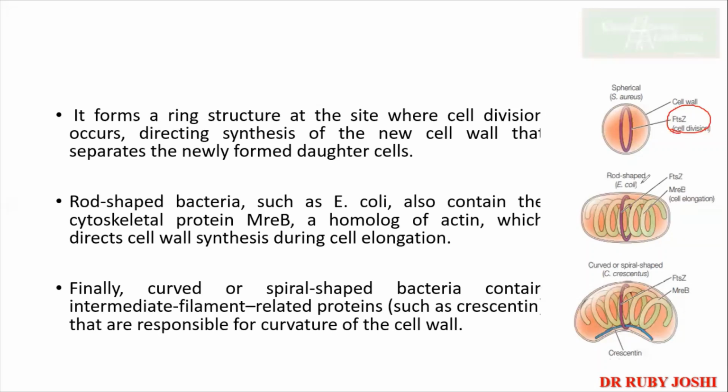In the case of rod shape, it is FtsZ and MreB. If it is a spiral shape, then you have another protein called crescentin. All these are responsible for bringing the shape in the respective bacteria.